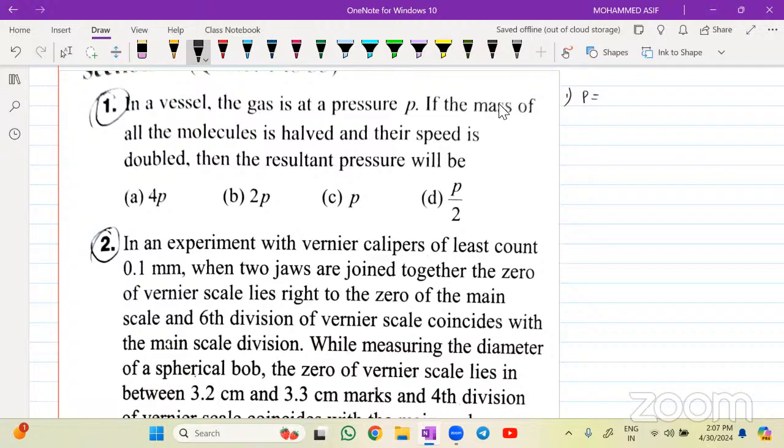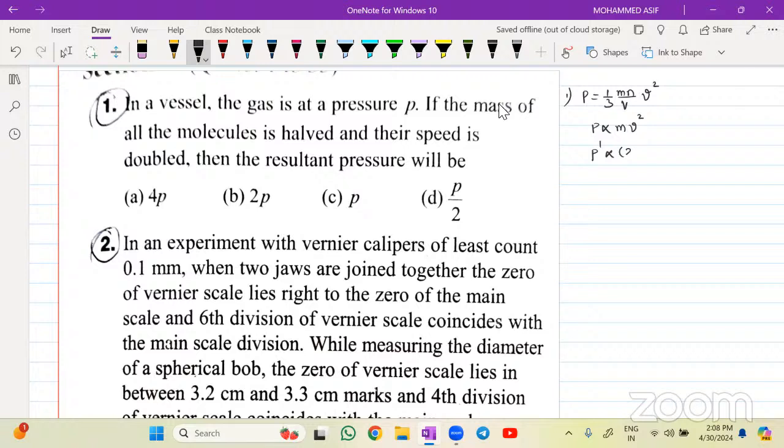Pressure for the number of molecules will be equal to how much? P is equal to 1 by 3 into m into N divided by V into v square. V is volume here. So pressure is directly proportional to mass as well as the square of the velocity. Am I clear? Mass is half and their speed is double. So what will be the relation right now? So P dash will be directly proportional to mass, and the mass of the particle is right now half.